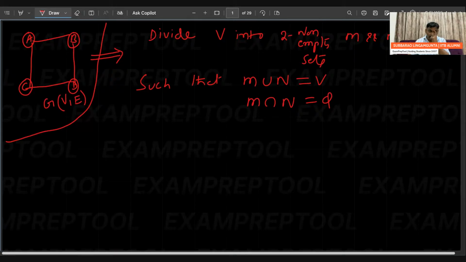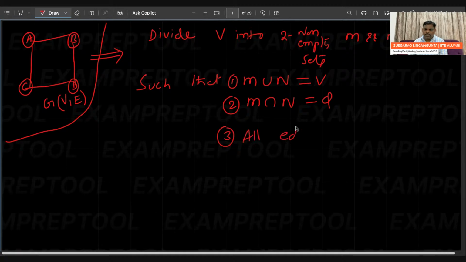In my opinion, everyone is okay. That is the second condition. One more, the third one. See this one.